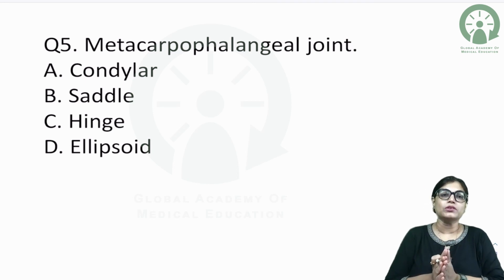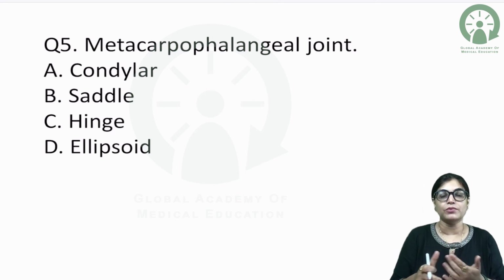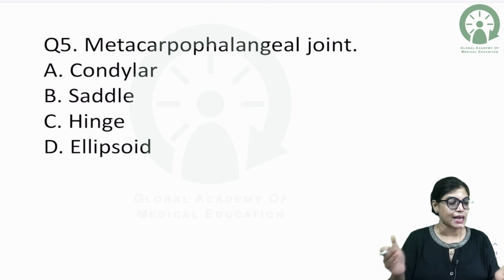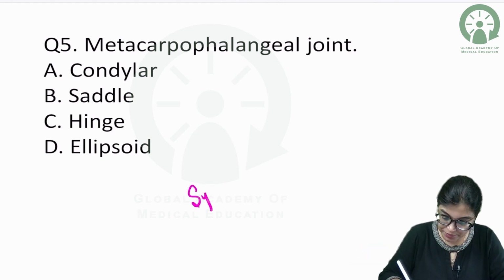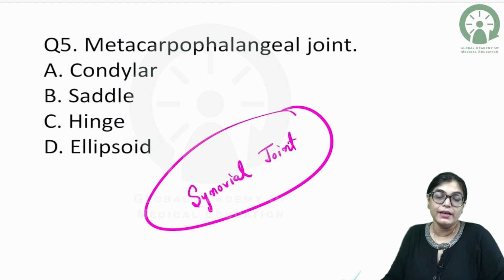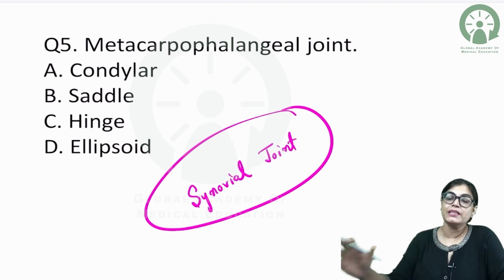Now, one more thing I want to tell, that all the options which are given here, whether I go for condylar, saddle, hinge or ellipsoid, all are examples of synovial joints. What do you mean by synovial joint? Synovial joint means it's a movable joint. Okay. So we have got 4 options.